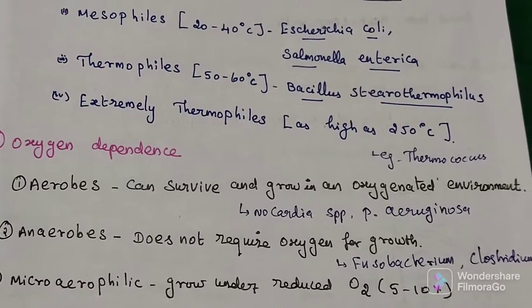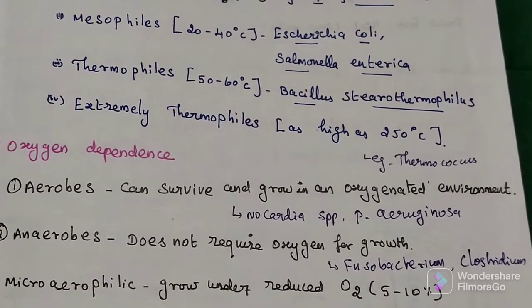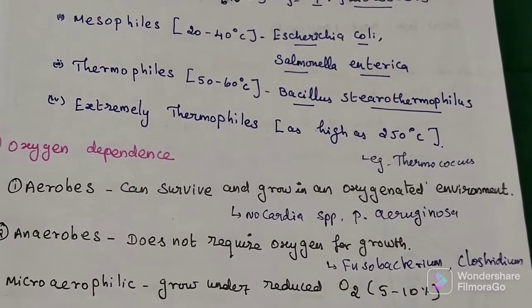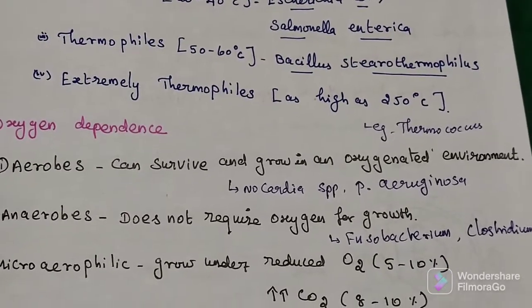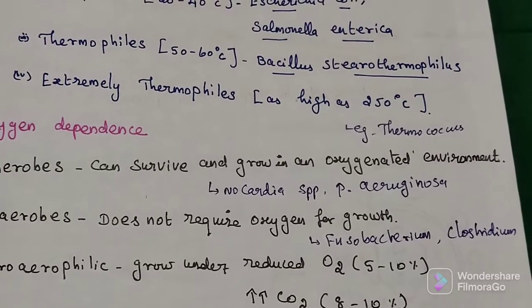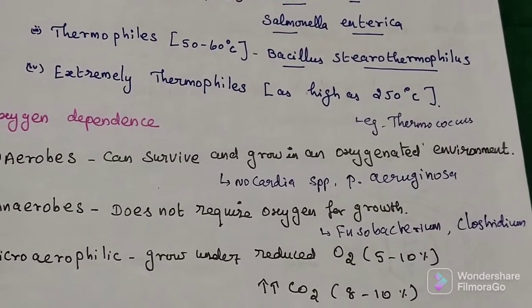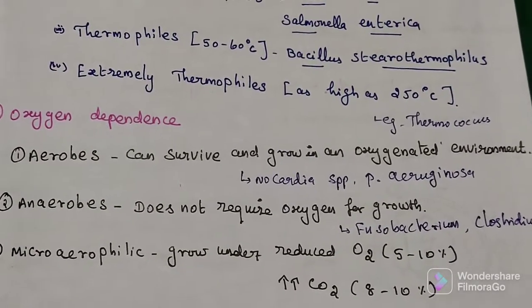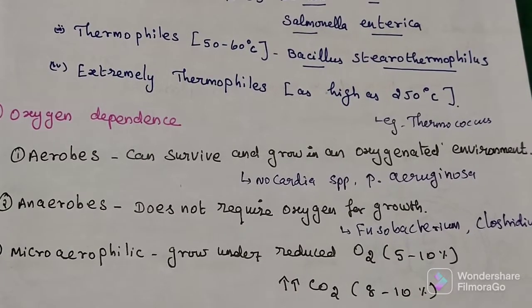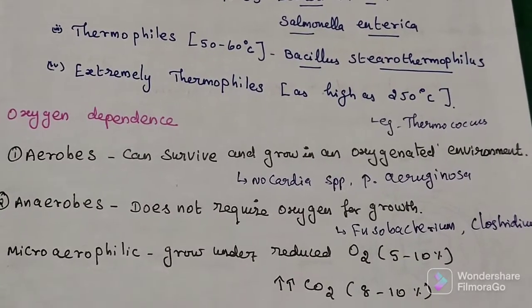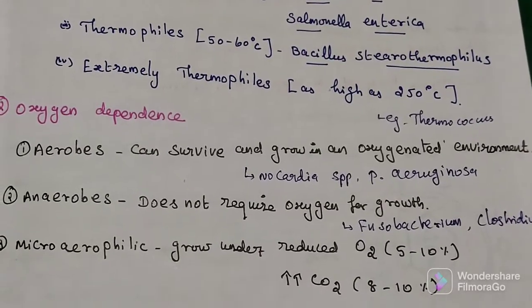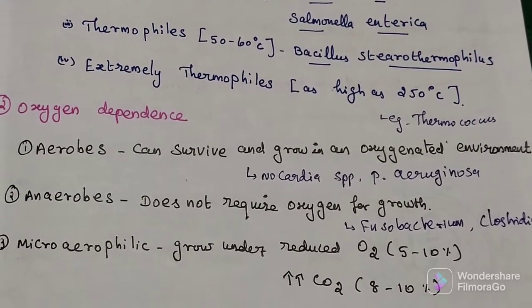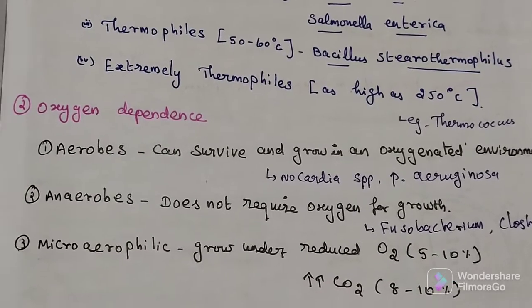Second one is anaerobic organism. These organisms do not require oxygen for their growth and development. Example of anaerobic organisms, Fusobacterium and Clostridium. Third category, microaerophilic organism. These organisms grow under reduced oxygen, 5 to 10% is enough, but they require a high amount of carbon dioxide.